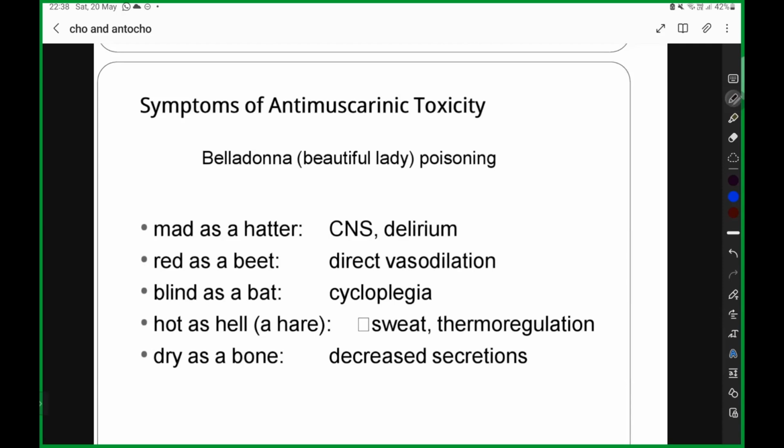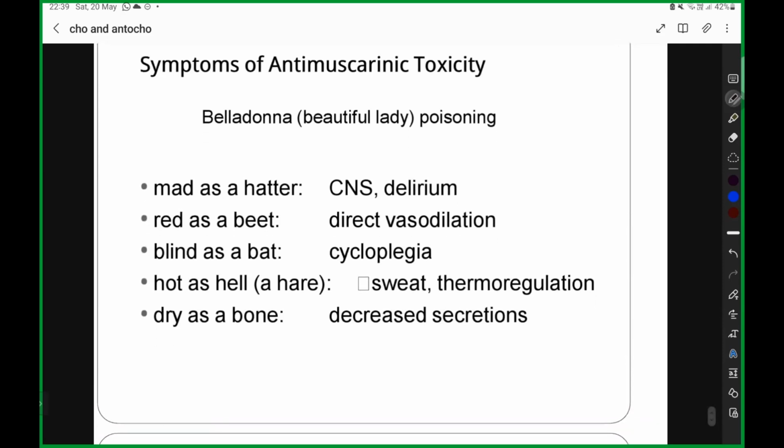How are we explaining it? Mad as a hatter, so CNS delirium will be there. Red as a beet, so there will be vasodilatation, because of which there will be redness. Blind as a bat, so you will be having cycloplegia, therefore blurring of vision. Hot as hell, there will be a thermoregulation affected. And dry as a bone, so there is decreased secretion. So what happens to sweat? Sweat will decrease. So remember, your sweat will be decreased.